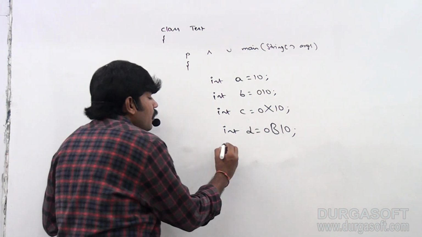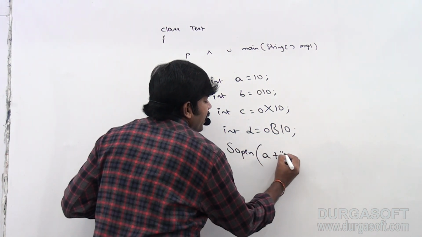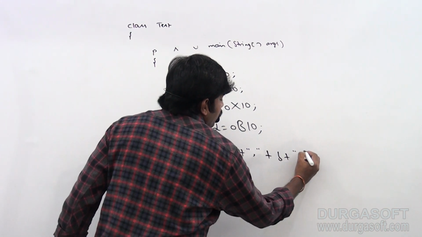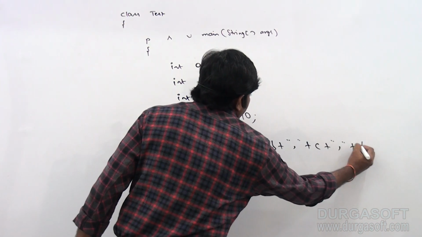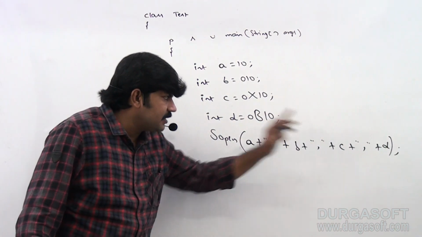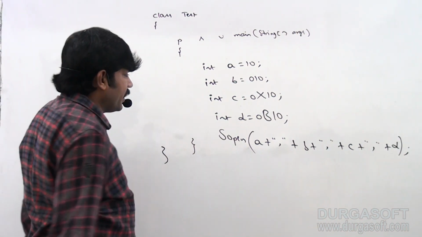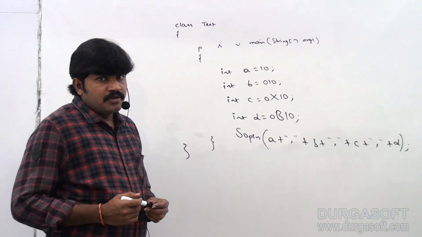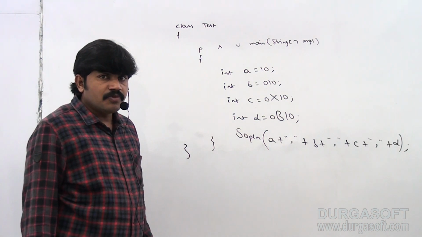Now let me print the values of a, b, c, d. Sir, what is the output of a, b, c, d? If I am trying to print a, b, c, d, what is the output we are going to get? This is my doubt. Anyone? Can you please tell what is the answer we are going to get now? Yeah, respond. What is the answer?